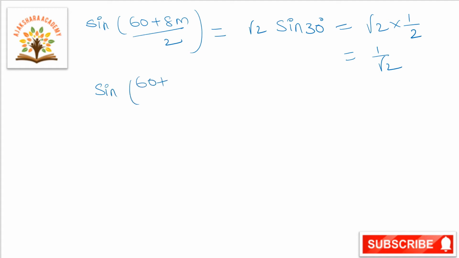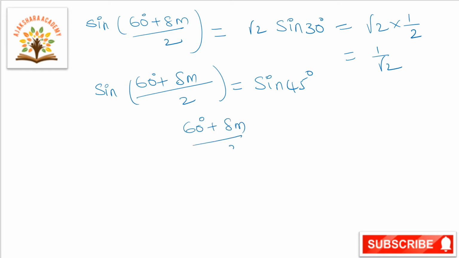So sin of (60 degrees plus delta m) by 2 is equal to sin 45, because sin 45 is equal to 1 by root 2. So from this, it can be written as (60 degrees plus delta m) by 2 is equal to 45 degrees.